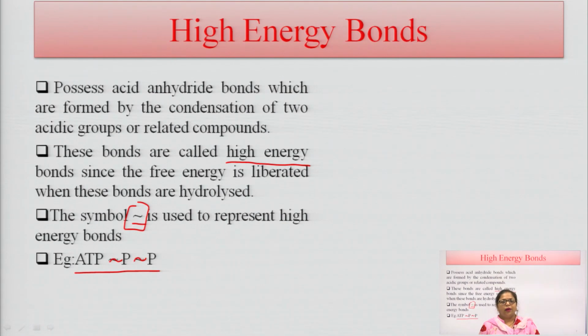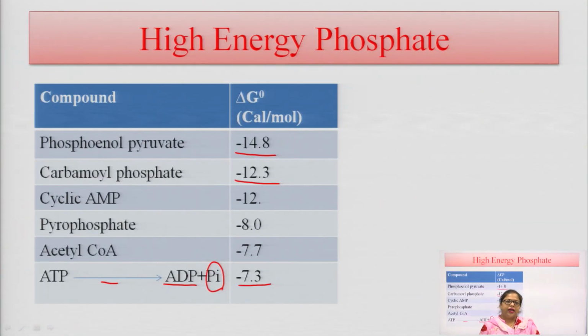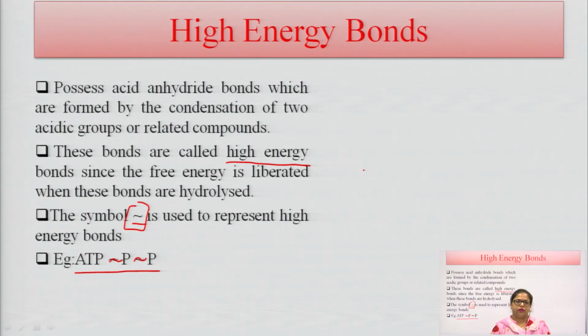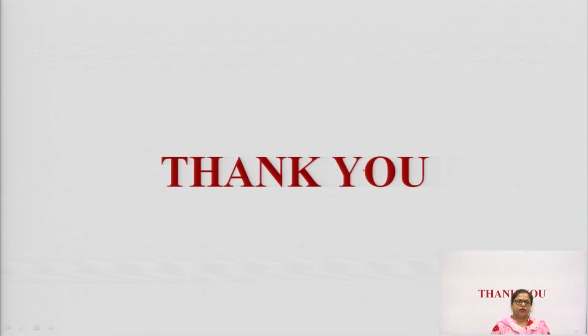We have discussed high energy phosphate bonds, low energy phosphate bonds, ATPs, ADPs, and cyclic AMPs. So, this is the general summary of this lecture. It all discusses high energy phosphate bonds, cAMP and ATPs. So, thank you.